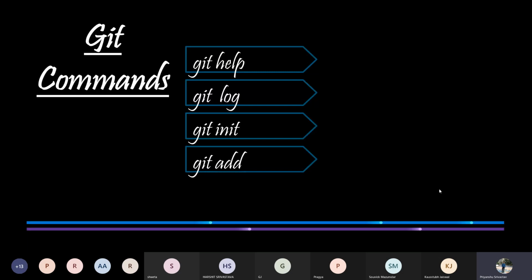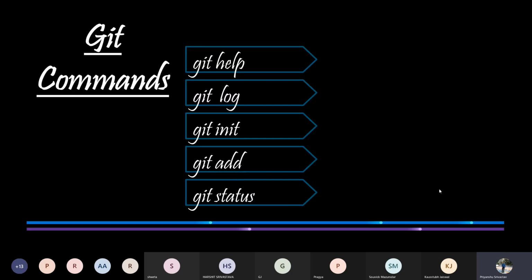Git add. Before saving the changes in the file, it should be saved in a staging area. A staging area can be thought of as a temporary location where files are saved before they are actually committed. This is done by the git add command, passing the name of the file as its parameter.